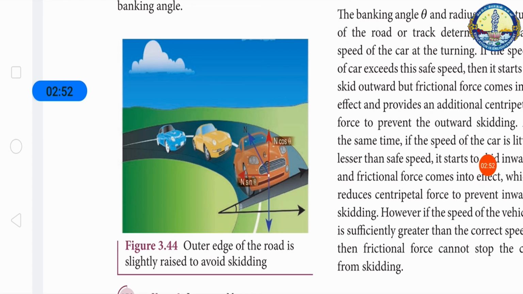When the car takes a turn, there are two forces acting on the car: gravitational force mg downward, and normal force N perpendicular to the surface. We can resolve the normal force into two components: one is N cos theta and the other is N sin theta. The component N cos theta balances the downward gravitational force mg, and the component N sin theta will provide the necessary centripetal acceleration by using Newton's second law.